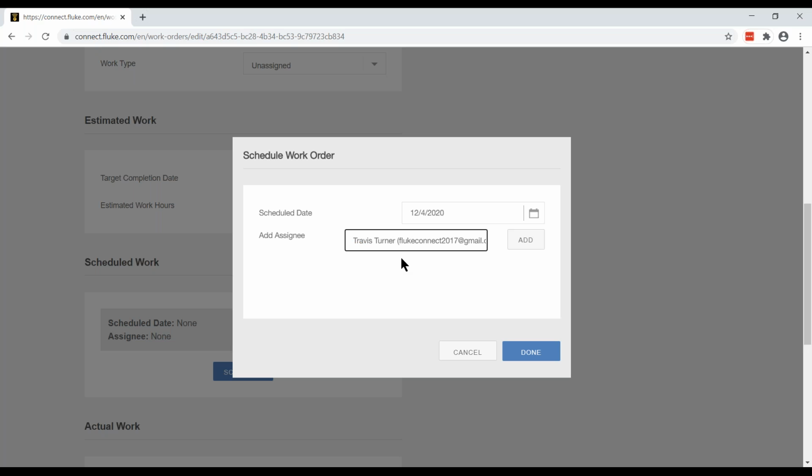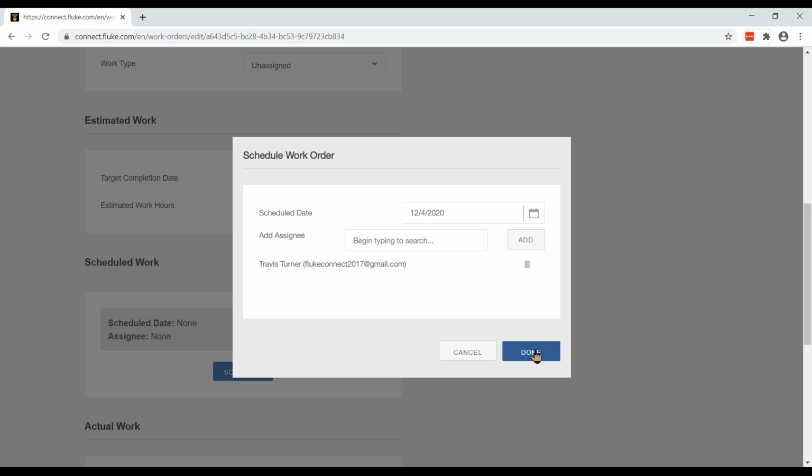The only names that are going to appear here in this add assignee list are the people on your Fluke Connect team. So you need to make sure that they're added to your team. So I click the add button and now Travis is assigned to this specific work order. Now, if maybe I forgot that Travis was on vacation Friday, I might want to go in and assign this to someone else. I can click the delete button and it will delete the assignment and I can go in and assign it to a different person. Now in my case, I know Travis is working Friday, so I'm going to leave it assigned to him.